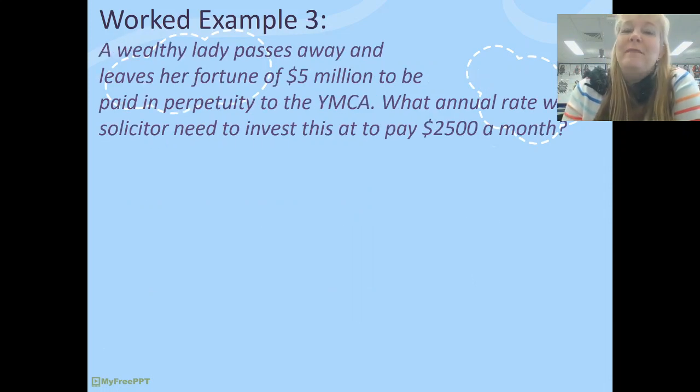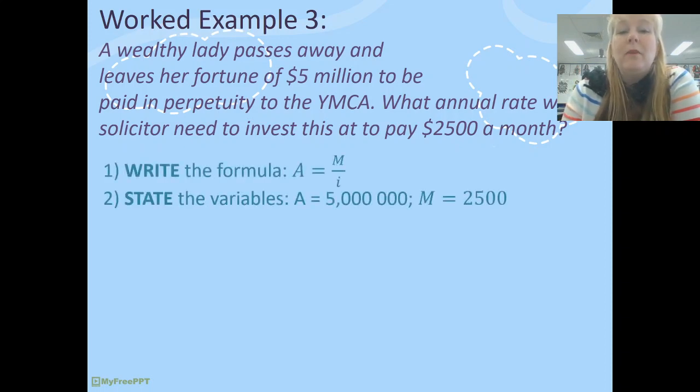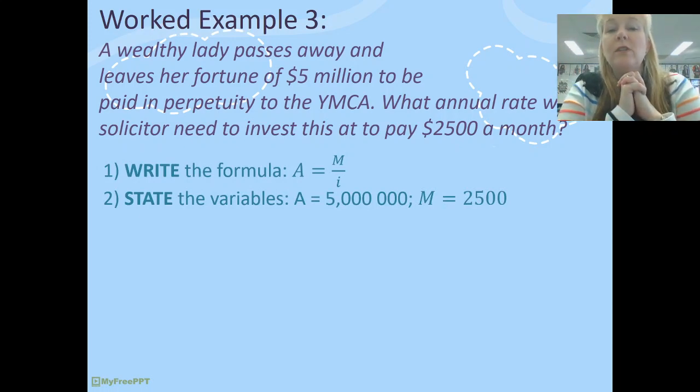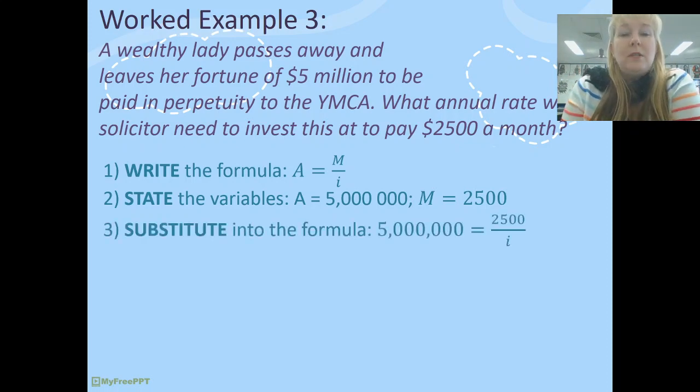Worked example 3. A wealthy lady passes away and leaves her fortune of $5 million to be paid in perpetuity to the YMCA. What annual interest rate will her solicitor need to invest this money at to pay $2,500 a month? So once again, I'm going to write the formula. I'm going to substitute my variables in. I've got a variable of A, my amount that's invested, $5 million, and M is that monthly repayment that that person is going to be receiving, $2,500. It's quite generous.